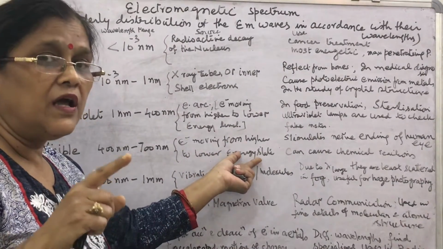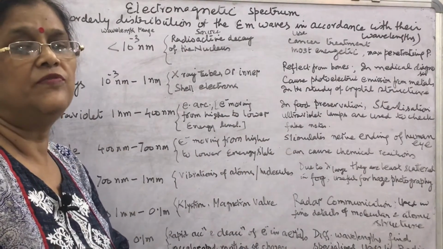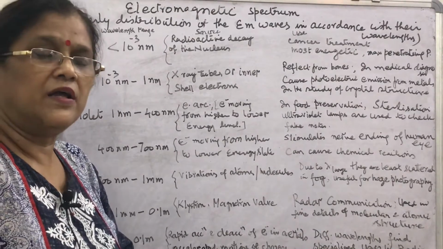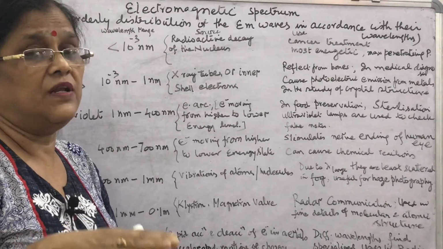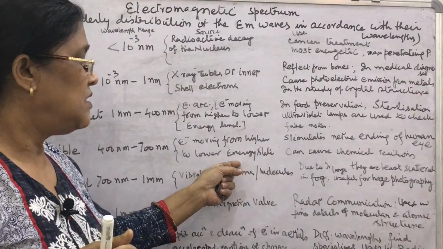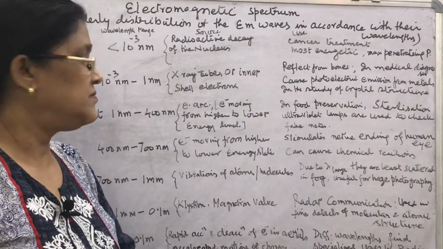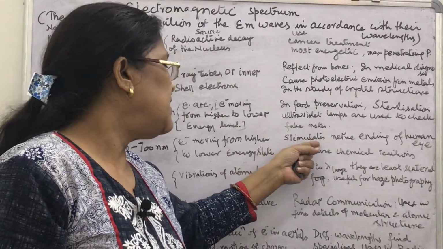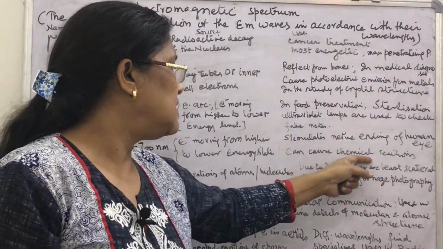Which lower level? n1 equal to 2, so n2 equal to 3, 4 in the spectrum. You will find that if the electron comes from the third, fourth and higher energy levels to n equal to 2, then visible light is produced. You know how important visible light is for us. Its use is written here. It stimulates the nerve endings of the human eye and can cause chemical reactions.